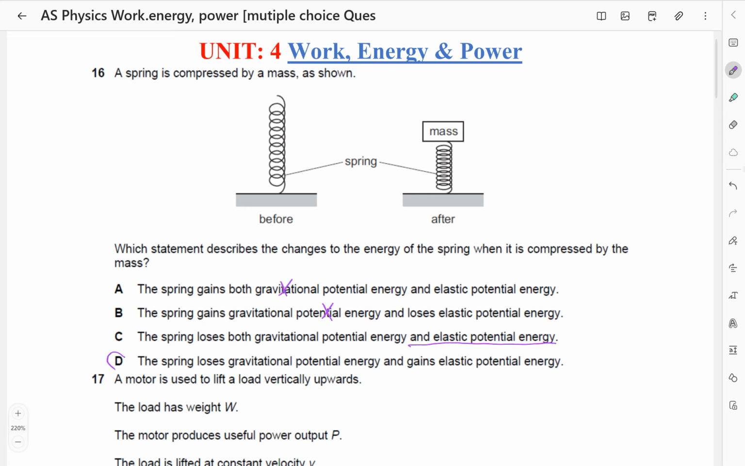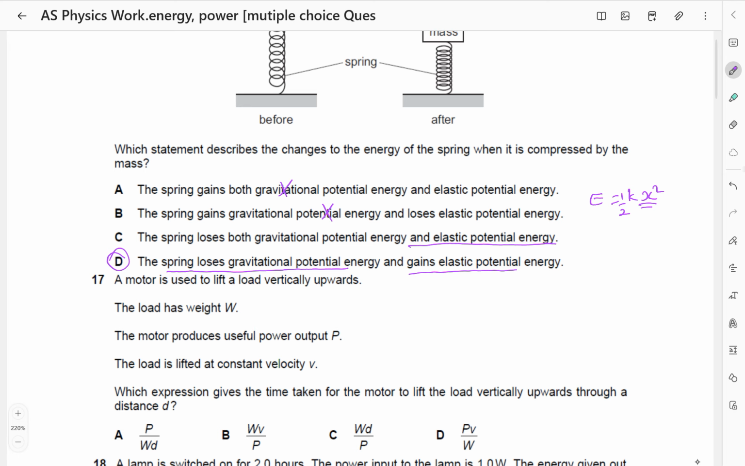So the answer is most likely going to be D, because the spring loses gravitational potential energy as the vertical height decreases, and it gains elastic potential energy as the compression increases, because the elastic potential energy is equal to a half k x squared, where x is the compression. So as the mass compresses the spring, the compression increases.